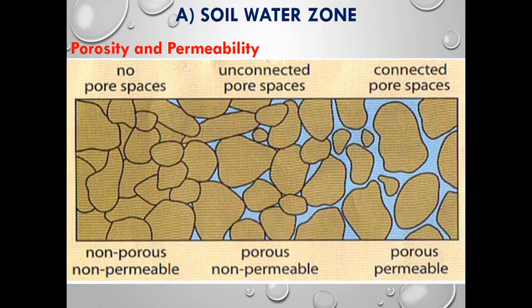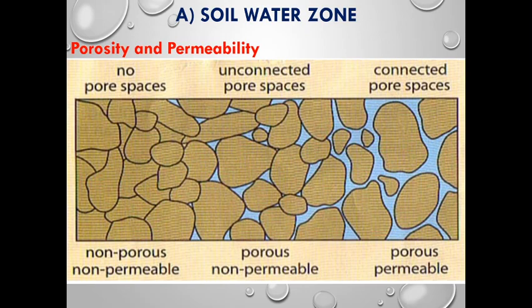So we can see the effect of porosity and permeability. On the left hand side, you can see there are no pore spaces available, which means zero porosity. So the permeability will also be zero. Next, in the middle portion, you can see that there are pores available, but they are not properly connected together. So there is porosity, but permeability will be zero. On the right hand side portion of the image, you can see that the porosity is higher and permeability will also be higher.